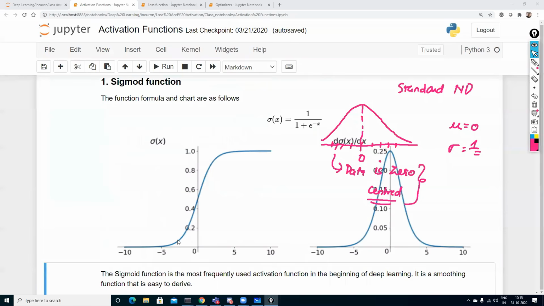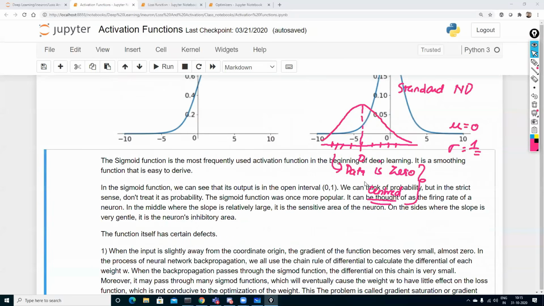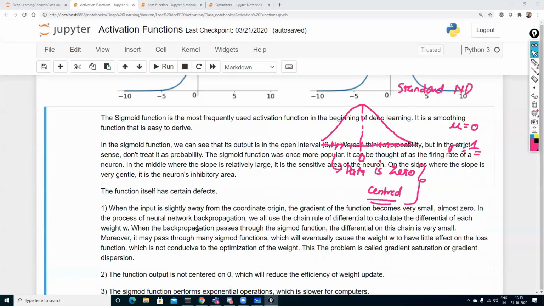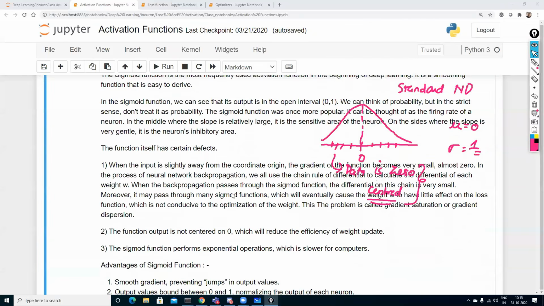You can see that most of the data over here is basically ranging over here. But whenever we say that data is 0 centered, we basically talk about this kind of bell curve or Gaussian curve. So in short, if somebody asks you what is the most specific thing about normal distribution or Gaussian distribution data, you can say that the data is zero centered. But in the case of sigmoid, it is not zero centered.